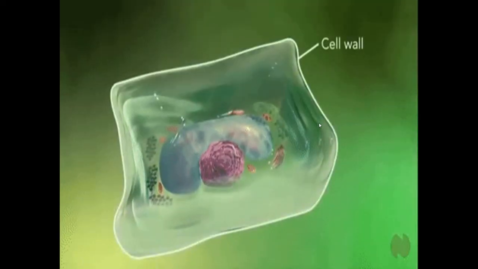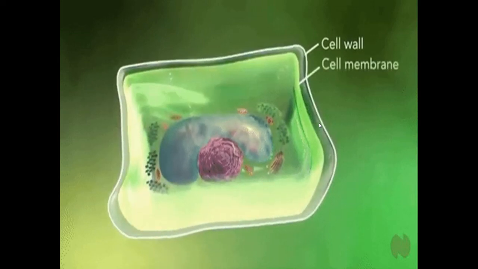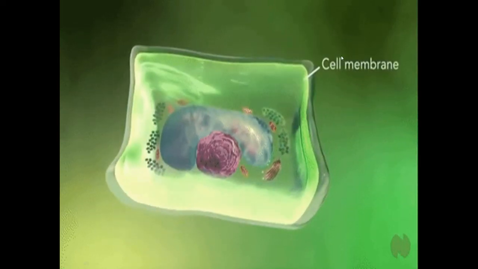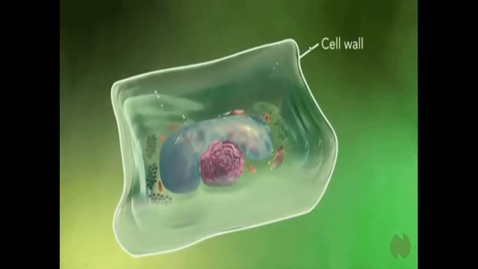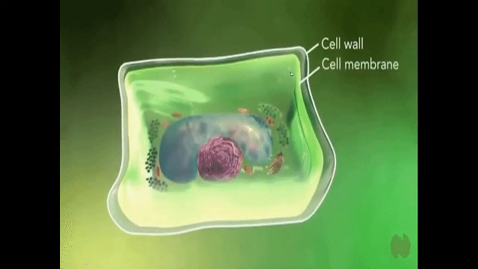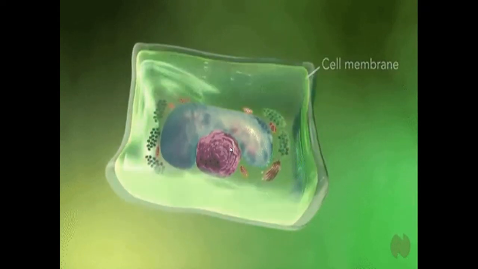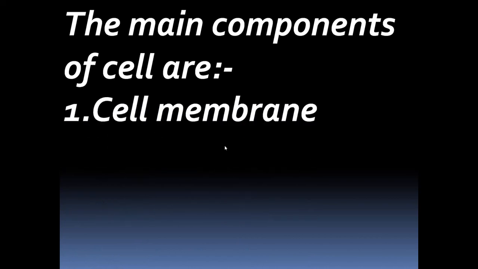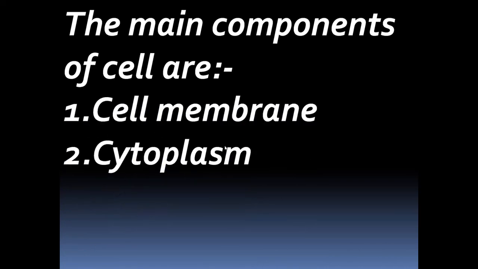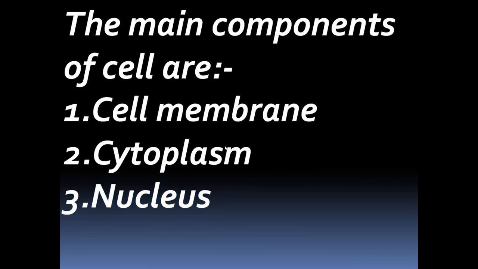Here is again a plant cell. It consists of cell wall, cell membrane, cytoplasm and nucleus. The main important components of a cell are cell membrane, cytoplasm and nucleus.